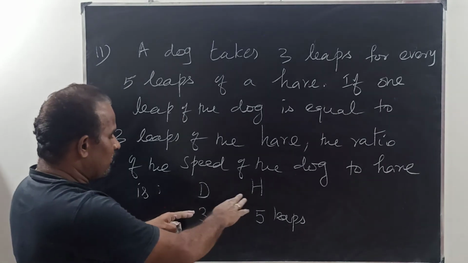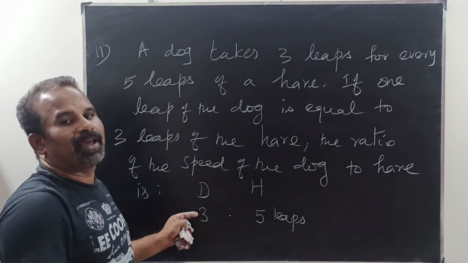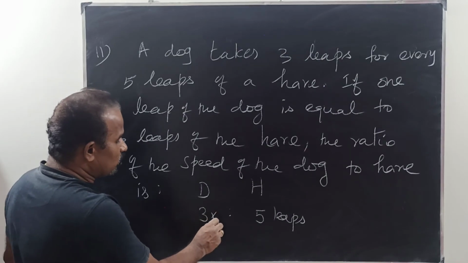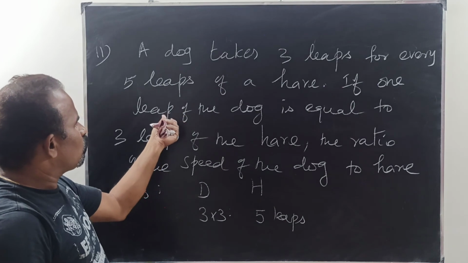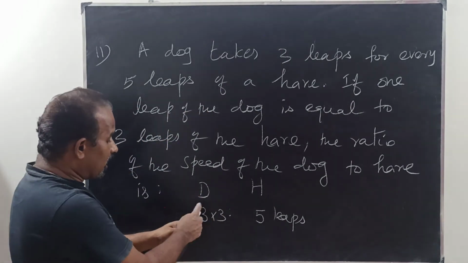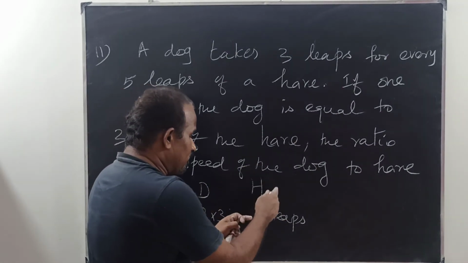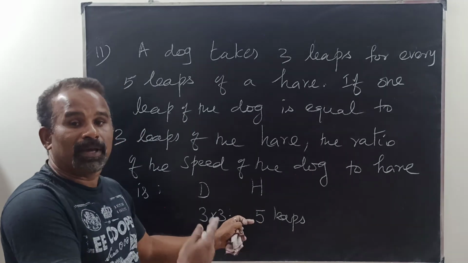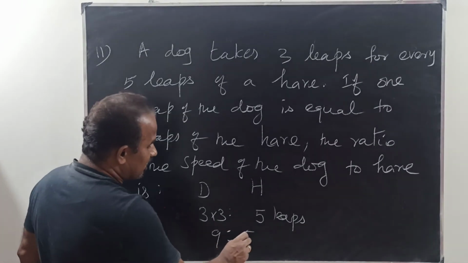So both units will be either leaps of dog or leaps of hare. Each one leap of the dog is equal to 3 leaps of the hare. So 3 leaps of the dog is equal to 9 leaps of the hare, and the hare is 5 leaps of the hare. The unit is the same, so the answer is 9:5.